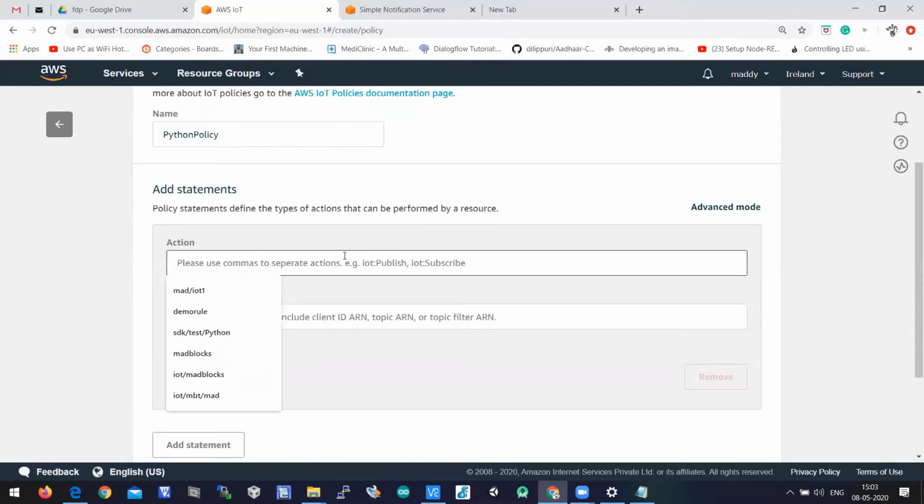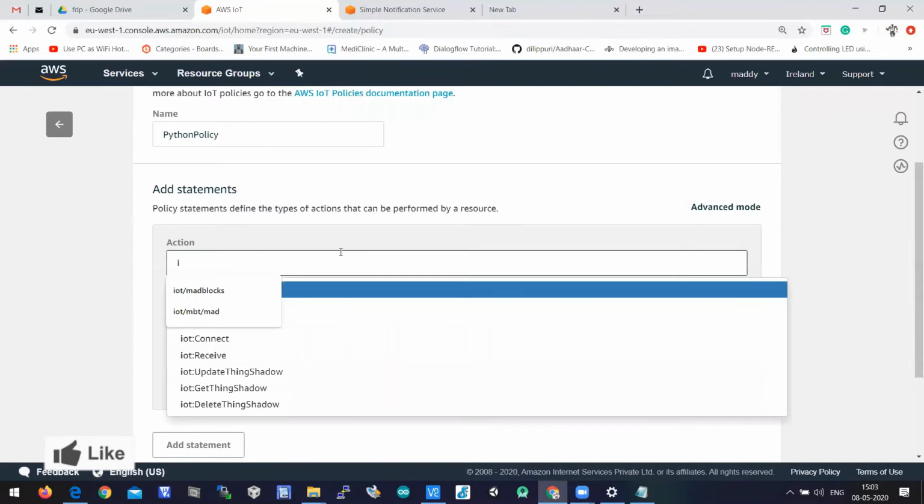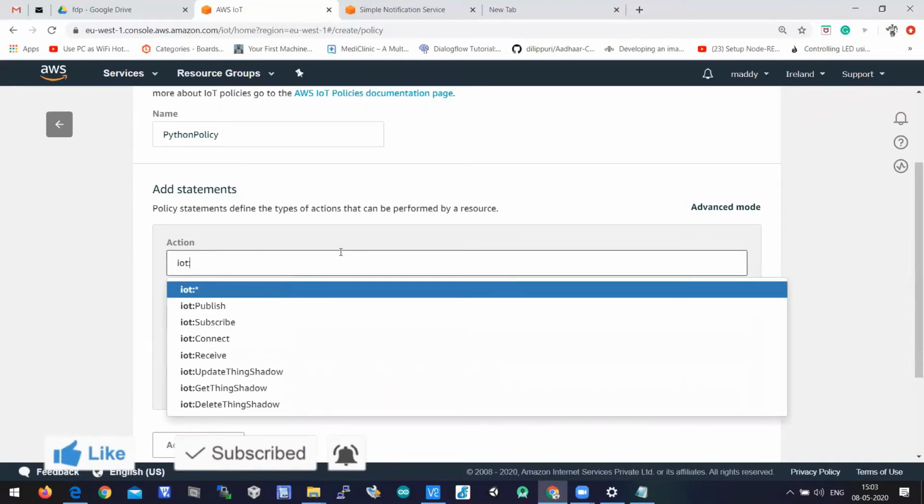In actions, you need to type iot colon. These are the different actions or permissions you can choose. You should type iot colon star. When you select star, it means every request is possible with Python.